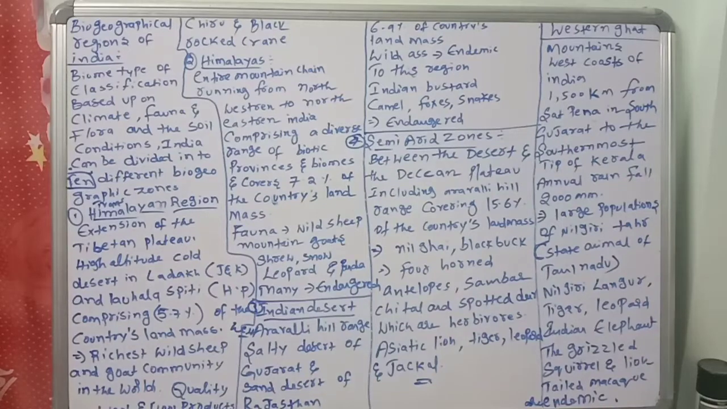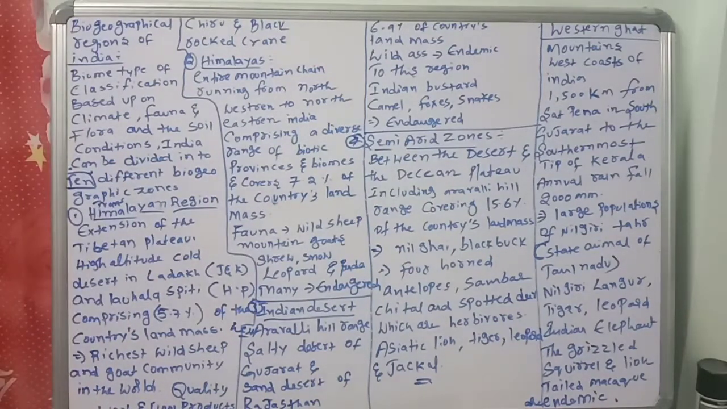Okay, so next we will discuss the Deccan Peninsula, Gangetic Plains, Northeast India. Like this, some more biogeographical and coastal regions and the Andaman and Nicobar Islands we will discuss tomorrow. But today, what main biogeographical regions did we discuss? First one, what?